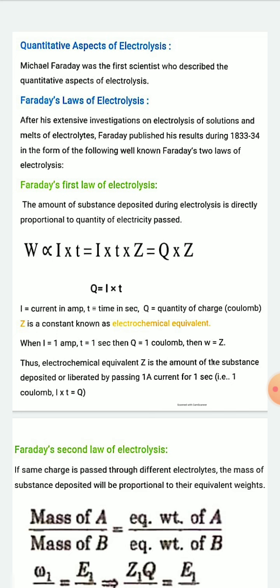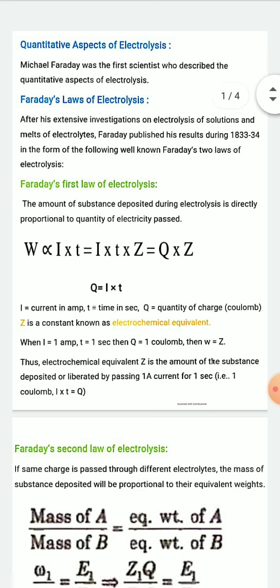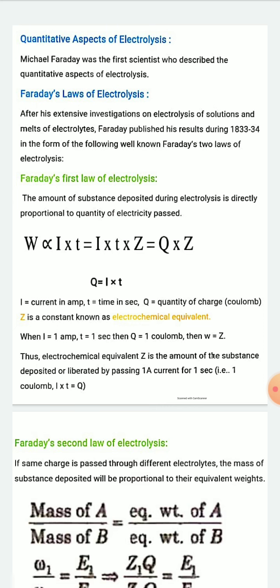Okay, let's start today's topic. Today I'll discuss the quantitative aspects of electrolysis. Scientist Michael Faraday was the first scientist who described the quantitative aspect of electrolysis.